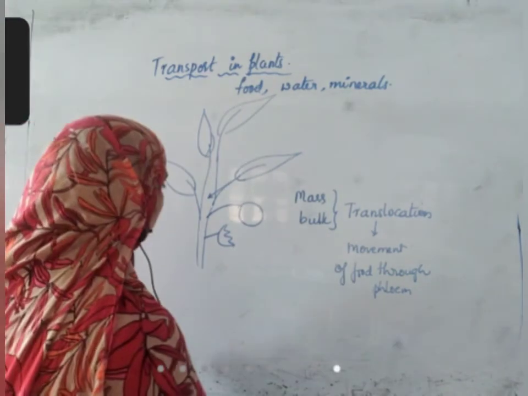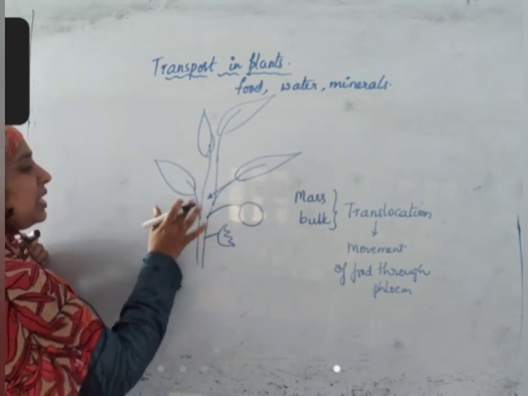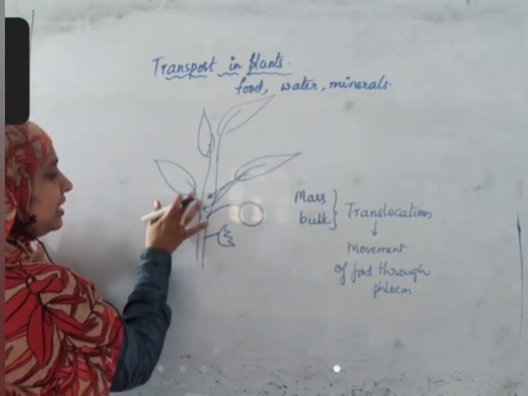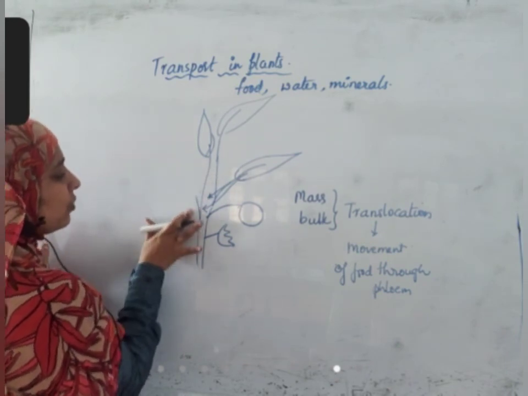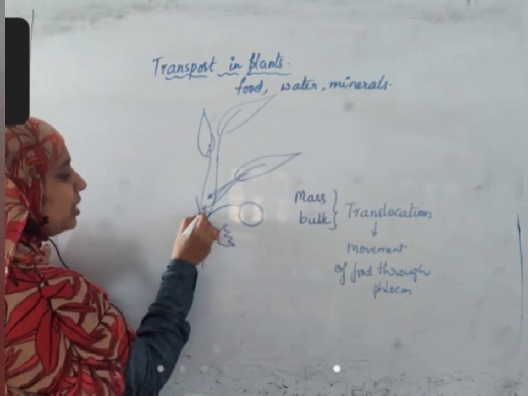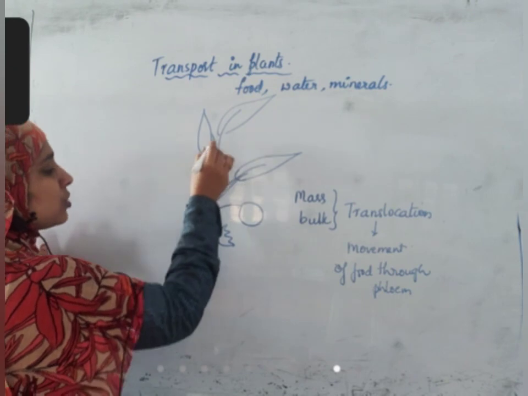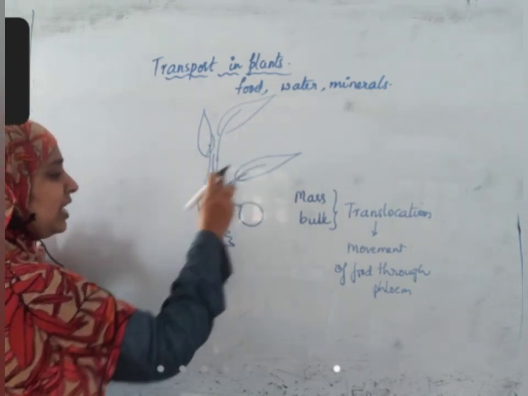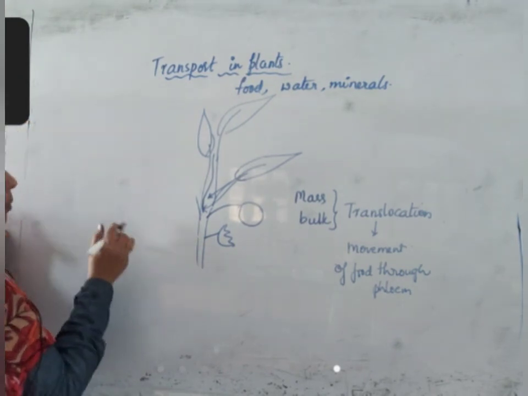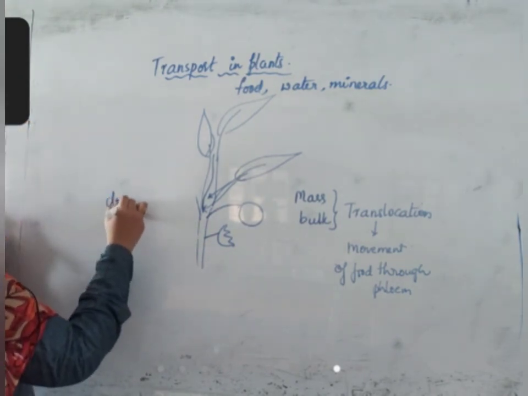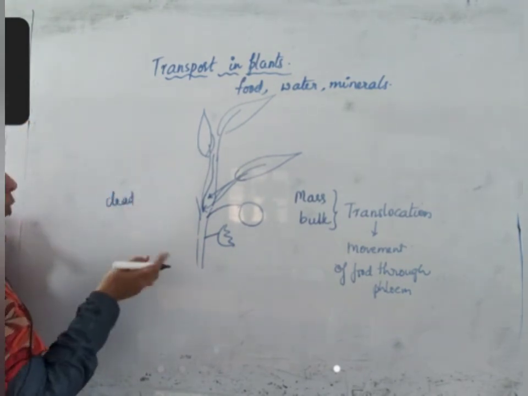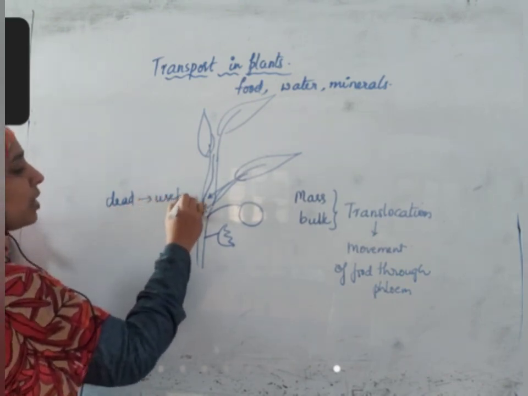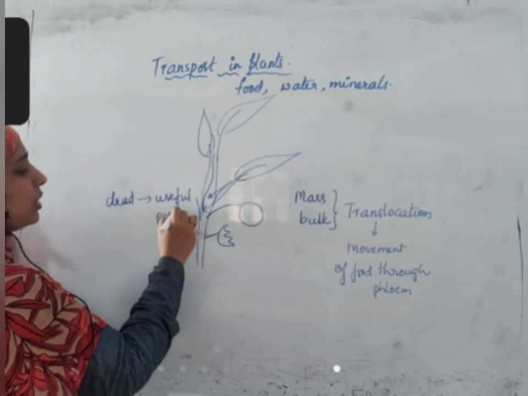And one thing here I would like to say. Sometimes the food materials are getting transported, and this leaf became old and it shed off. What should happen? From here it should move to another source. So not only does transport occur from the leaf to different areas, but also from dead parts, meaning parts which are about to die, to useful parts also. A new bud is growing.